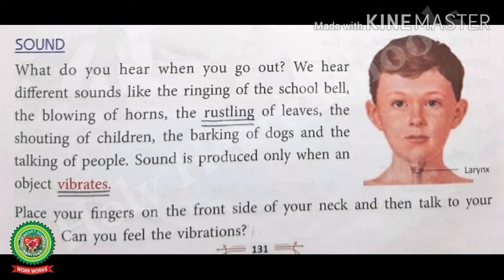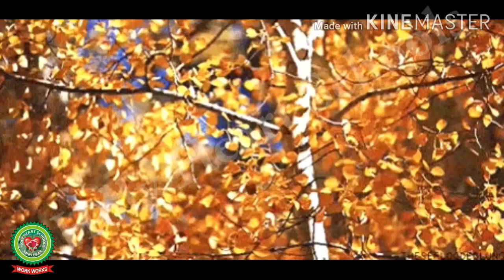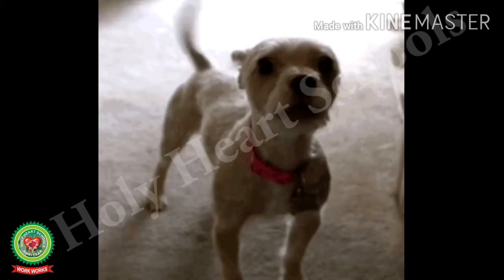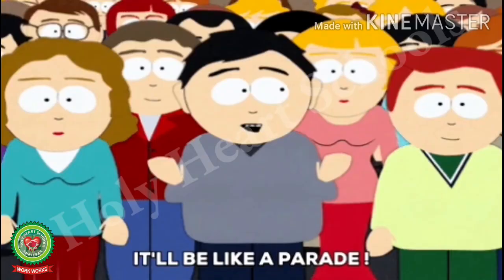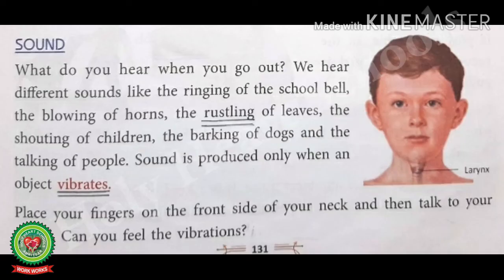Students, now let's learn about sound. What do you hear when you go out? We hear different sounds like the ringing of the school bell, the blowing of horns, the rustling of leaves, the shouting of children, the barking of dogs, and the talking of people. Students, underline the word rustling and write its meaning sound of leaves.